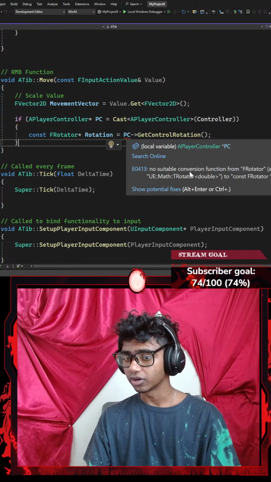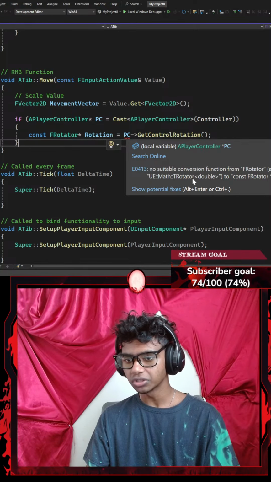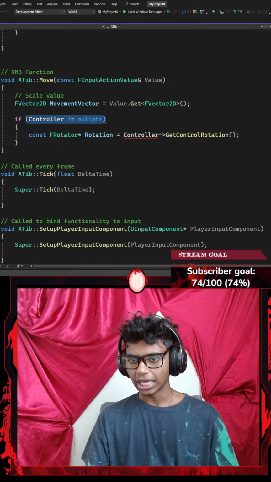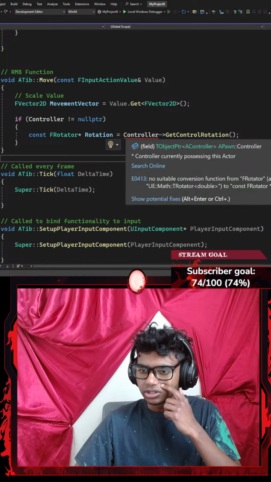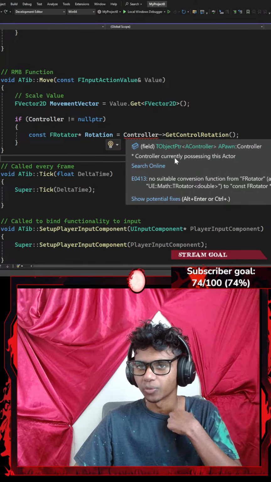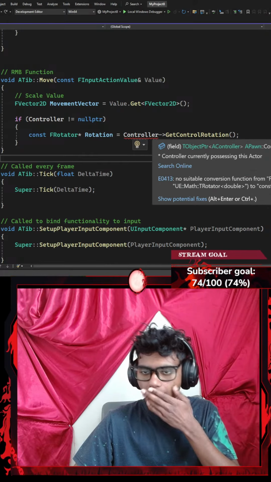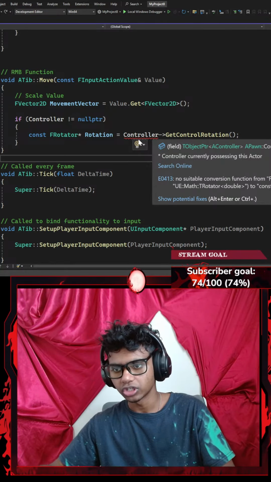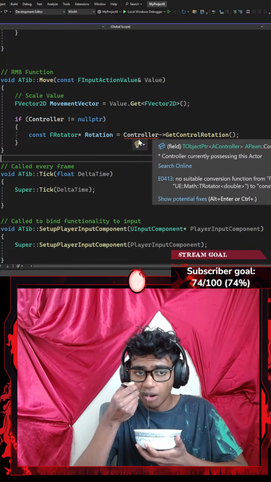No suitable conversion function for FRotator, aka UE::Math::TRotator<double>. Okay, I guess I'm going to go with a pair of curly braces. Okay, let's just go with controller here. Now, what did it have to be? So it says controller currently possesses this actor. So my controller is currently possessing this actor. Okay, I'm pretty sure this is correct, right? So controller points towards the GetControlRotation. Let me eat something maybe to jog my memory.